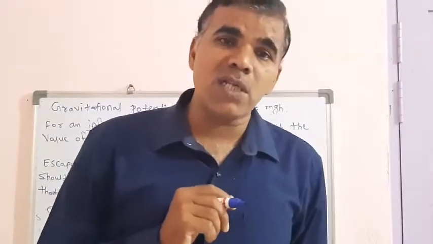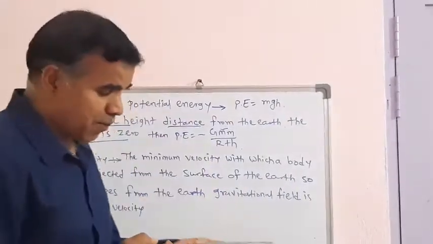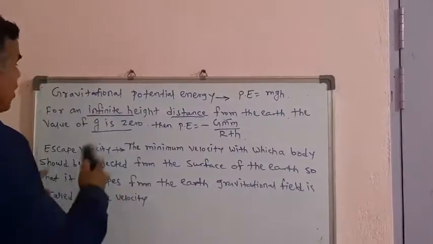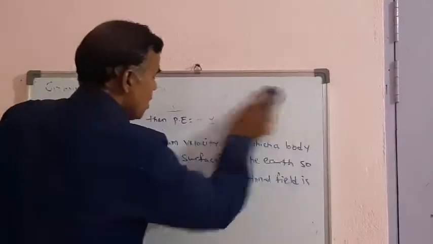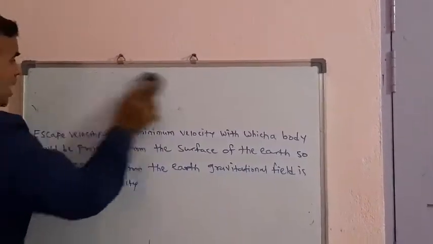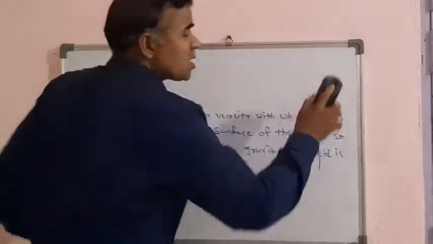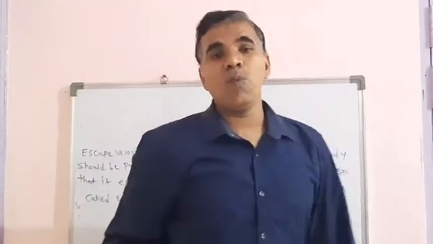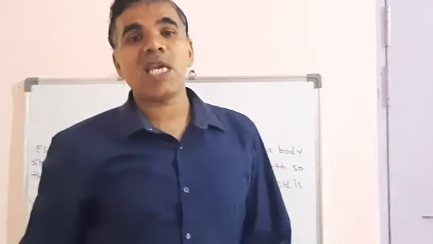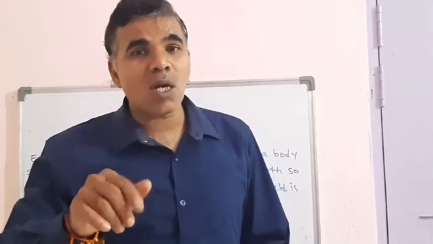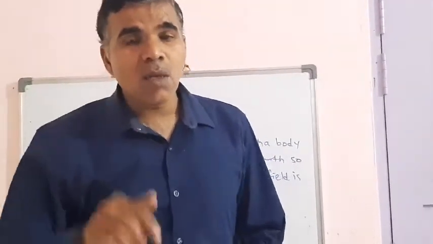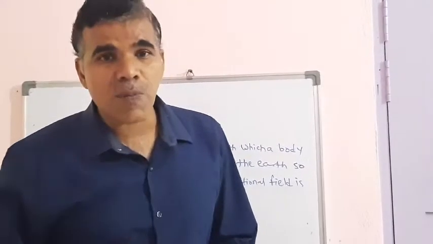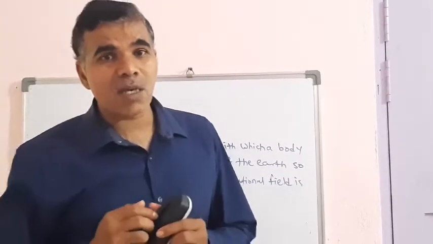Next point we have to discuss is escape velocity. Look at this. Escape velocity. We know that most artificial satellites escape from the earth and do not return to the earth's surface. What is the reason?